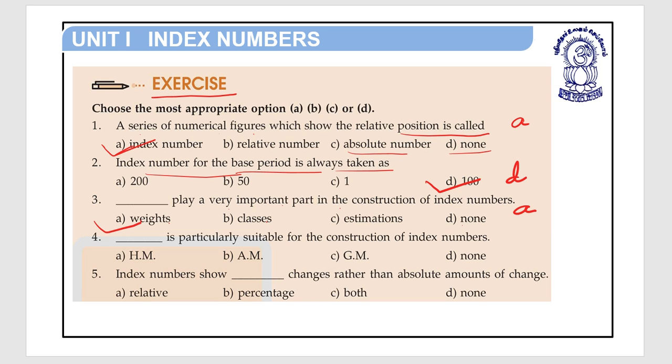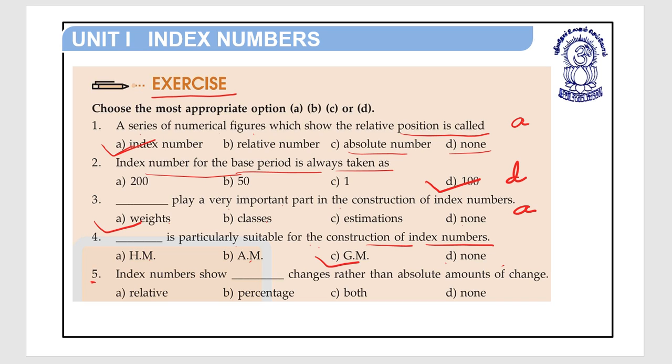Question number 4. Dash is particularly suitable for the construction of index number. A HM, B AM, C GM or D none. So here, option C, GM, is particularly suitable for the construction of index numbers.